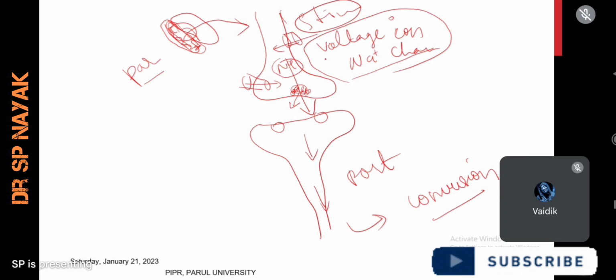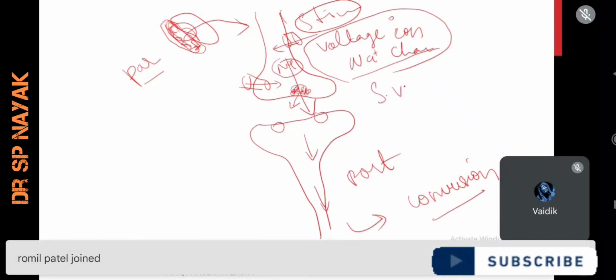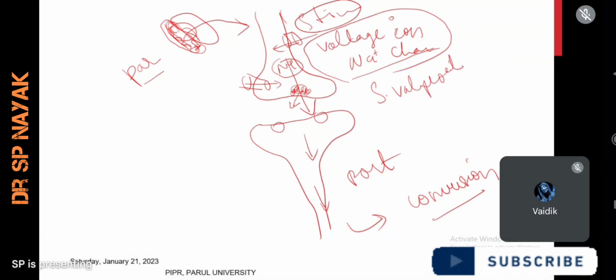To stop these sodium channels, we have certain drugs. In yesterday's class I explained there are some drugs which inhibit the sodium channels. Examples are sodium valproate, topiramate, carbamazepine, oxcarbazepine. We have so many examples.